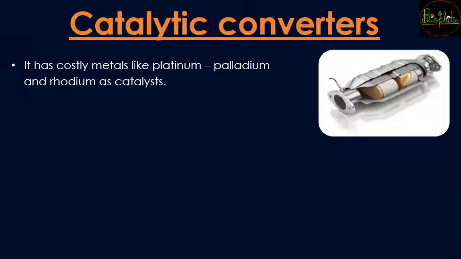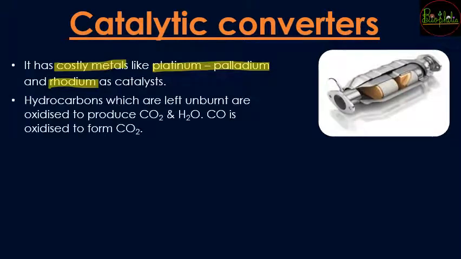Now let's see about the next device, that is catalytic converters. Now these catalytic converters are going to be made up of costly metals. These costly metals are platinum, palladium along with rhodium, working as catalysts. Now these catalysts have the work of converting the unburnt hydrocarbons.